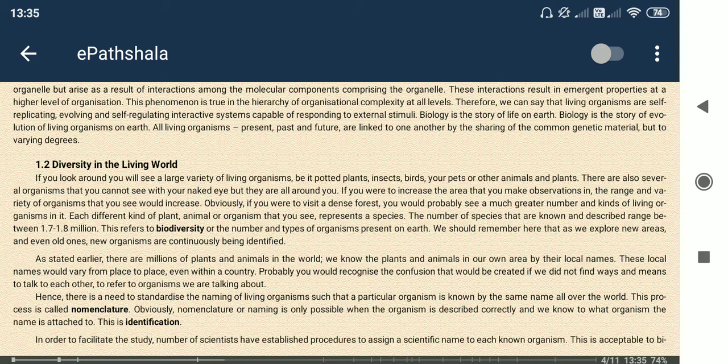Their characteristic features, the phenomena inside their body, their way to handle stress, their way to feed, everything is somewhat different from other organisms. So many types are there, that's why it is biodiversity. Okay, thank you.